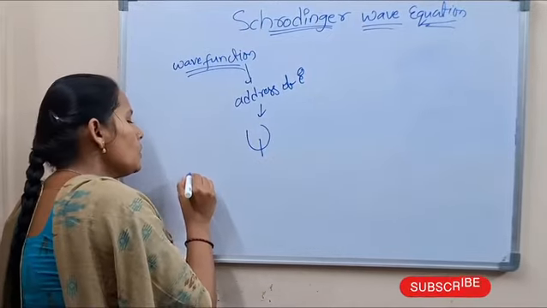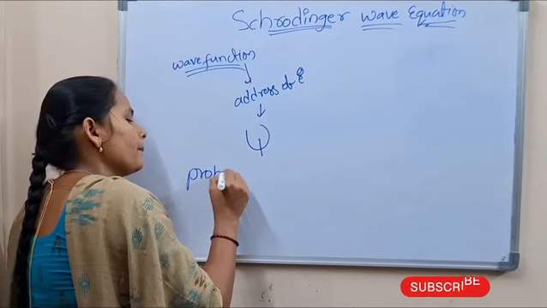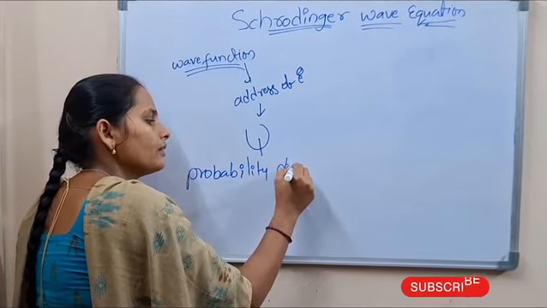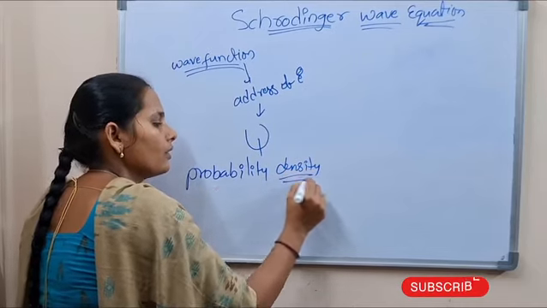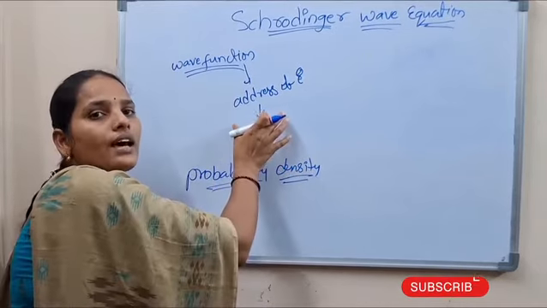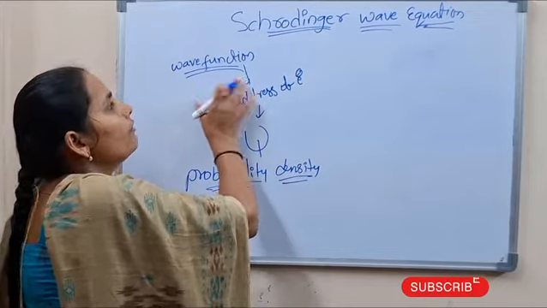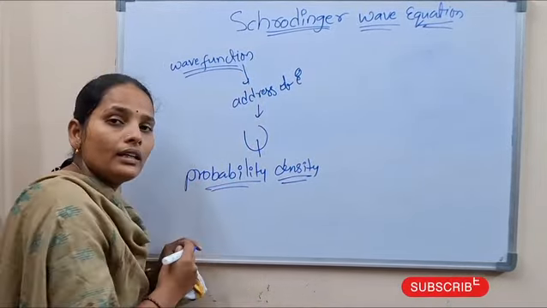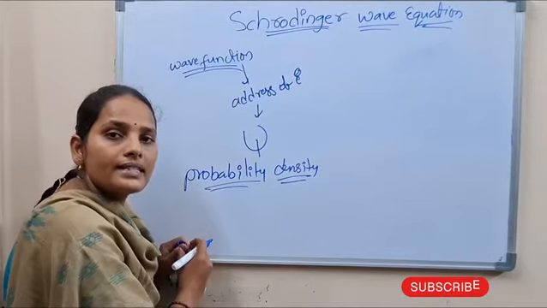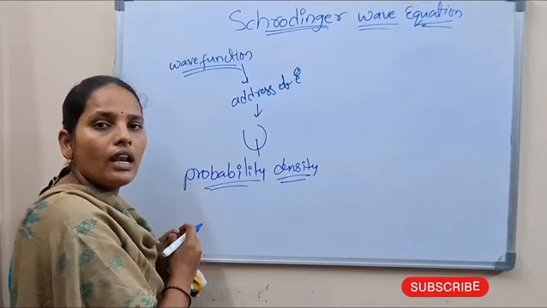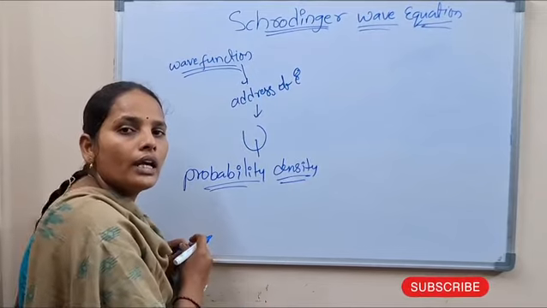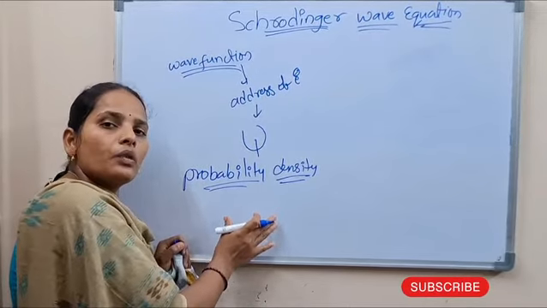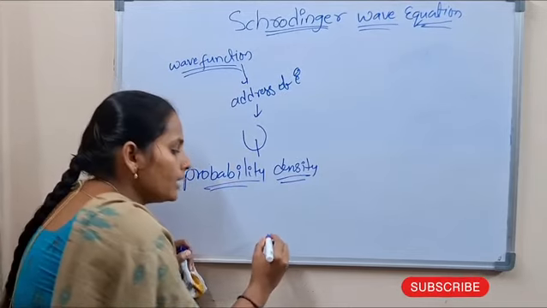Next, coming to probability density. Here, the address of the electron is explained by the wave function. Probability density is the region in space around the nucleus where the electron is found.